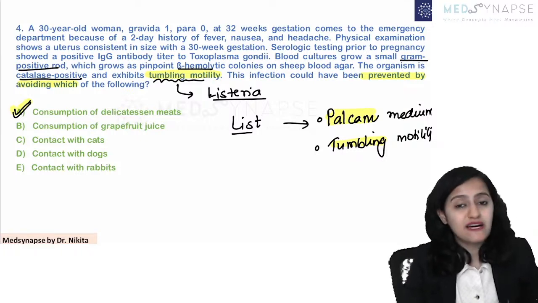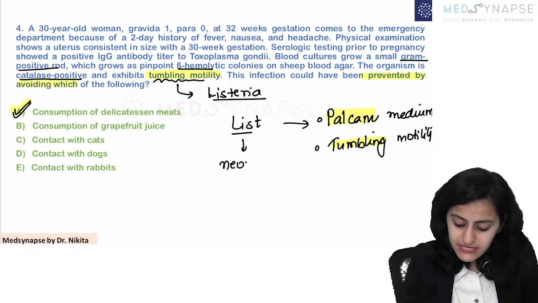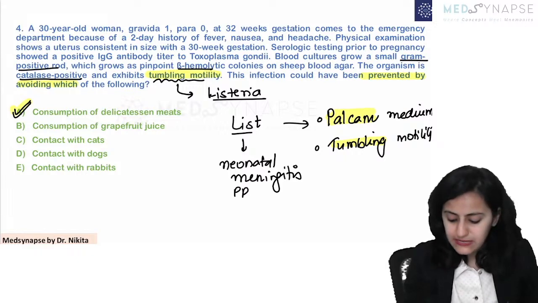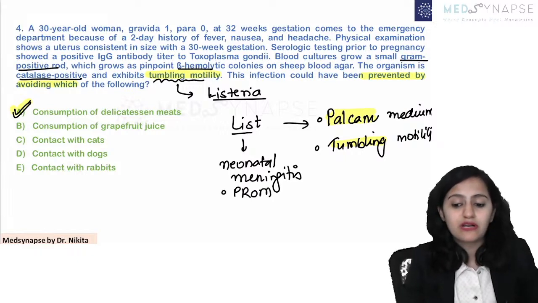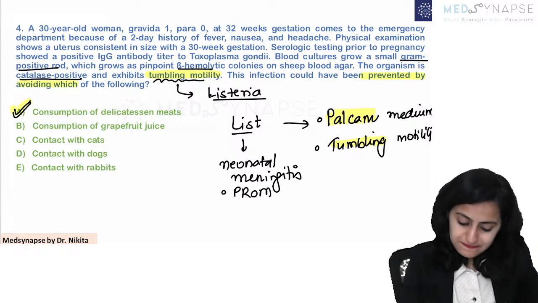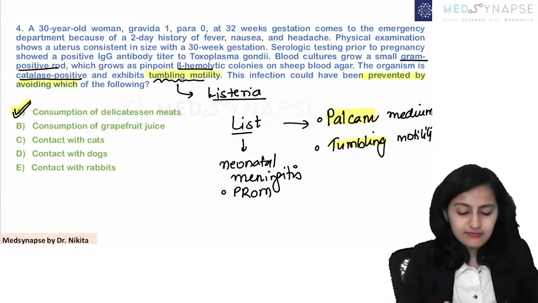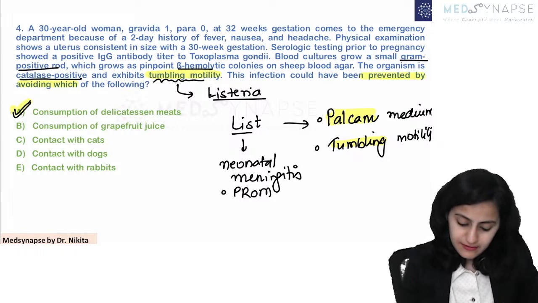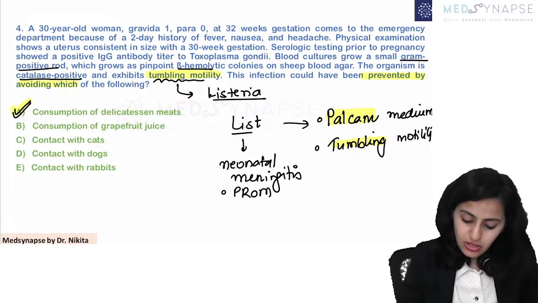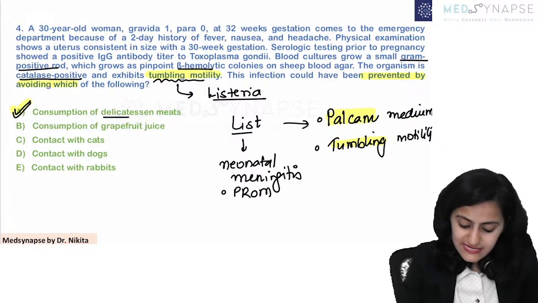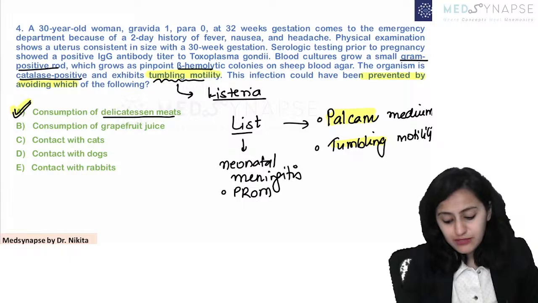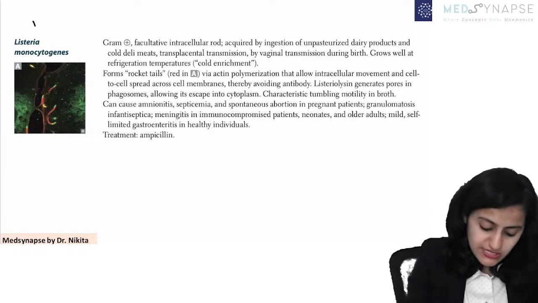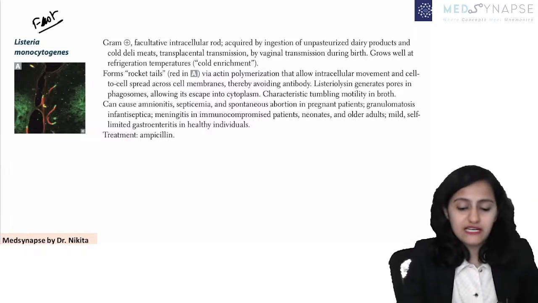We saw this in the last fast 5 also when we were reading about neonatal meningitis. Listeria is an important cause of neonatal meningitis, especially when there is premature rupture of the membranes. Okay? So that is just a distractor which is given there. Right. So now remember that listeria can be avoided by avoiding consumption of delicatessen meats or unpasteurized dairy products. So this is again integrating with your FAST, the first aid USMLE book.